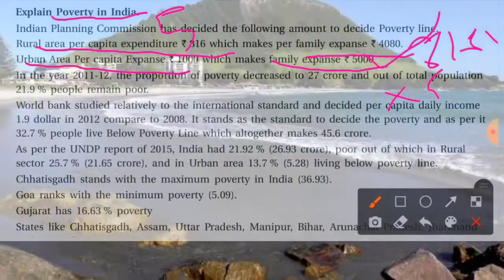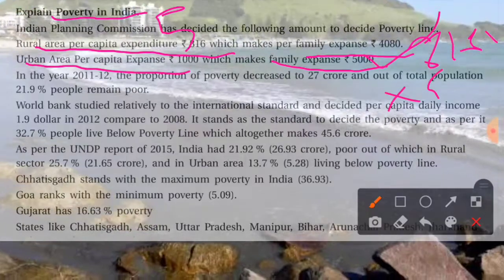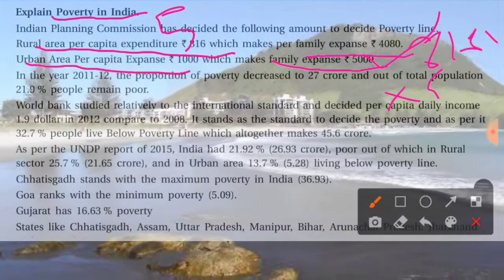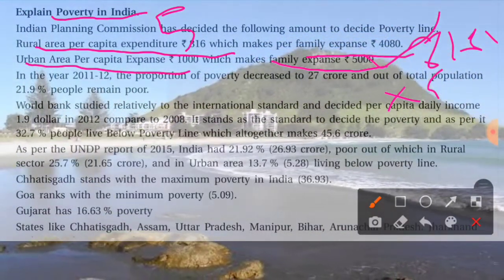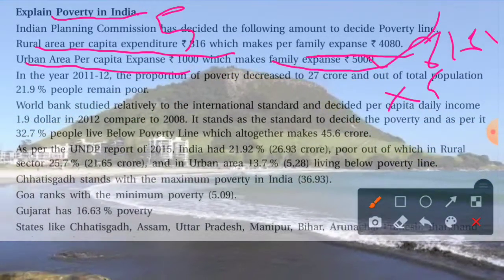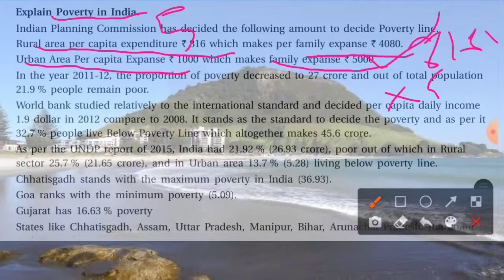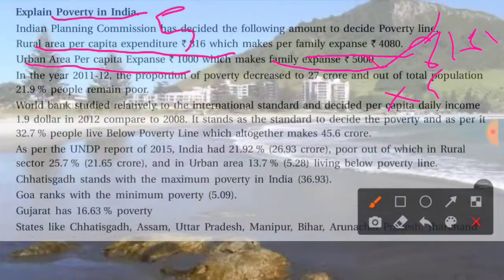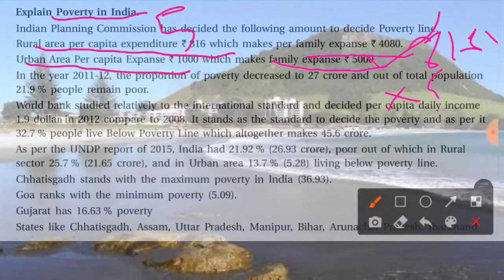But according to that, this is the basic requirement. If any person is not getting all this, then they will be considered poor, or put below the poverty line.